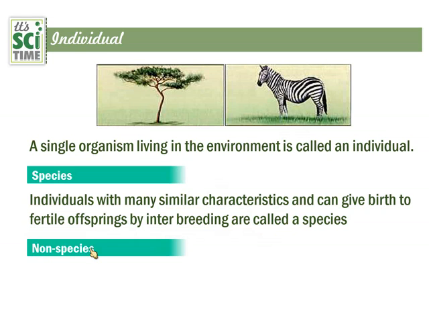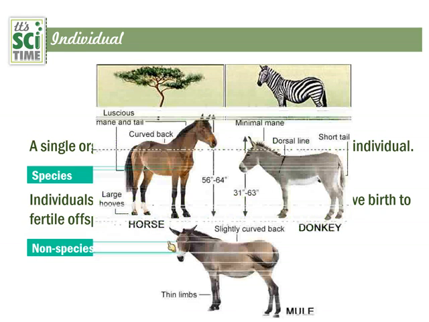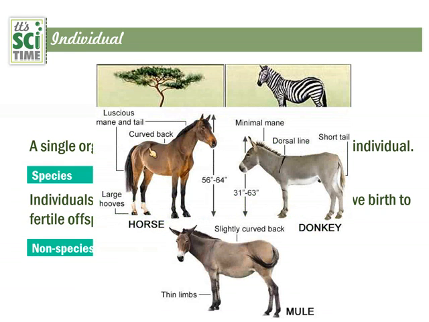And non-species, who are the non-species? Look at this example. Horse is a species, donkey is a species, but horse and donkey sometimes interbreed. As a result of that, a mule is formed. Mule is larger than a donkey but smaller than a horse. These mules can't produce new young ones, therefore mule is considered a non-species. There are many such examples. I will show a few here.